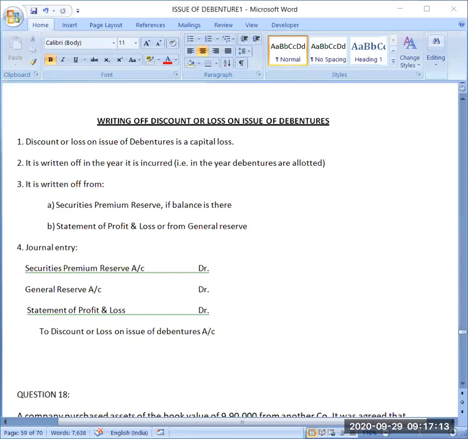Suppose you don't have any balance in securities premium reserve account, then you will be able to write it off from statement of profit and loss. Or if you are having any balance in general reserve, because general reserve is also created from the profits which are undistributed from the statement of profit and loss, you can write it off from the general reserve or statement of profit and loss also.